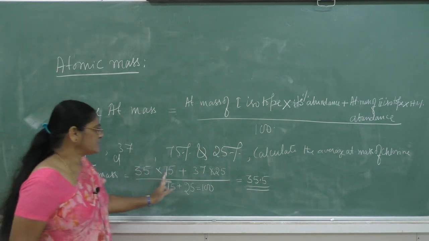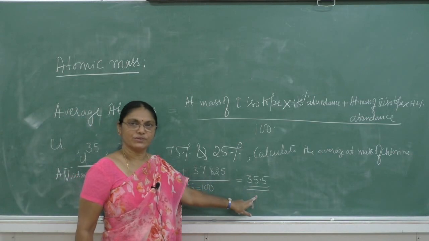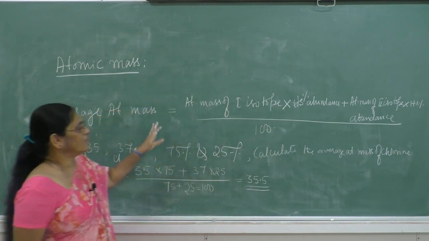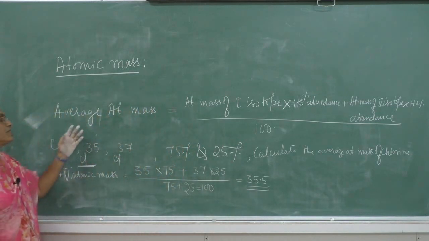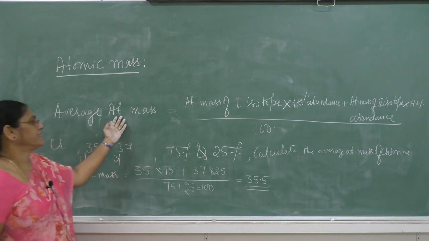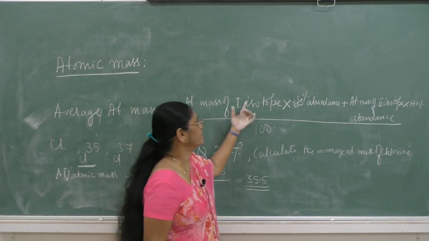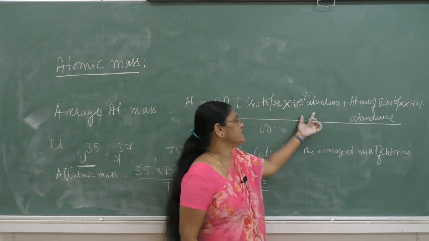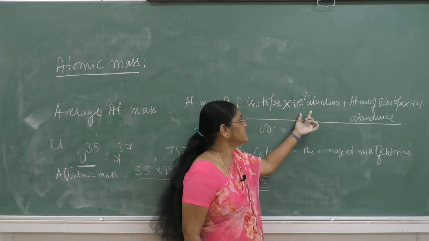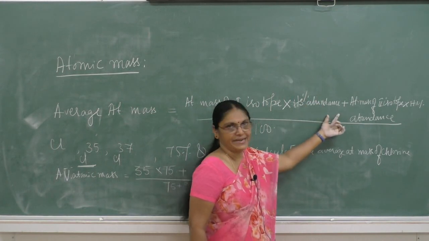So what is the formula used to calculate the average atomic mass? It is the atomic mass of the isotope multiplied by its percentage abundance.